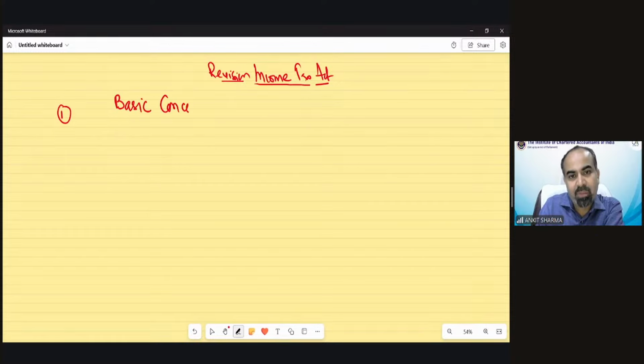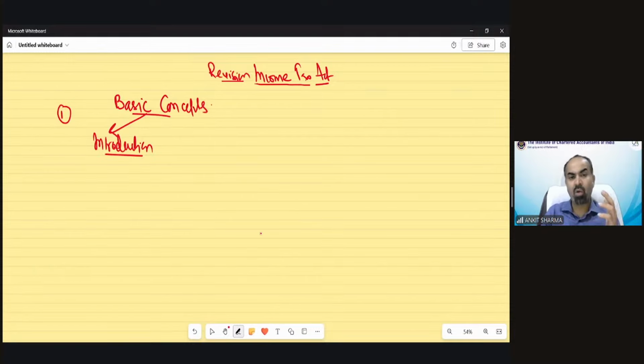Like in the basic concept chapter, we can bifurcate that chapter into 3 parts. First is the introduction part, in which there are definitions, the basic concept of income tax, how it has been applied to our country, why income tax is there, what is the legal constitution of income tax, applicability, definition of person, definition of income, concept of income, etc. So the whole picture of income tax has been described in this introduction part, which is basically theoretical, like black money concept, previous year, assessment year.